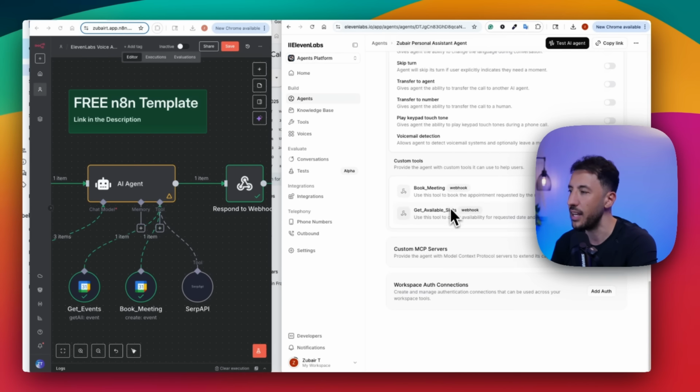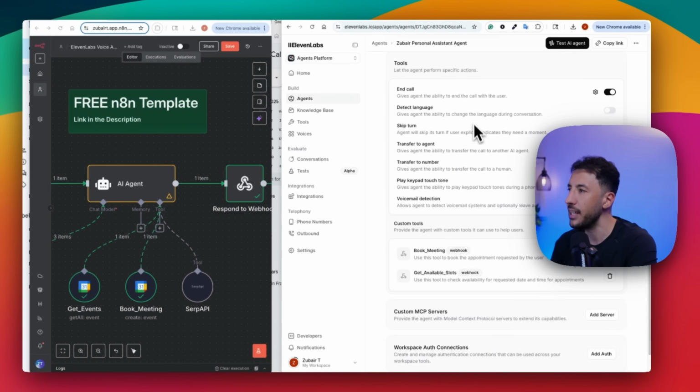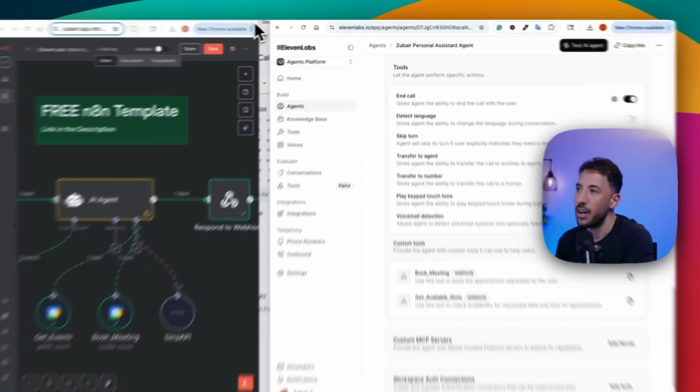Again, you're just adding these two custom tools. You're adding a knowledge base, and then I'm also adding this end call tool. You can toggle this because it just gives your voice agent the ability to hang up after the conversation is over. But that's optional if you don't want to do that. Like I said, I suggest doing that because that's a really good option there. All right, so that's pretty much it.